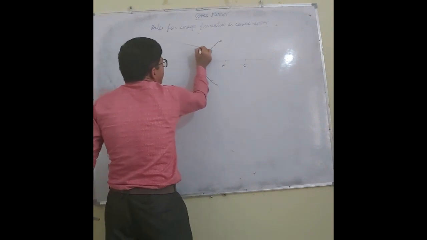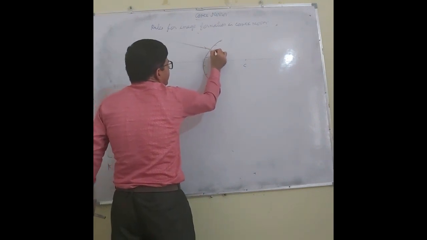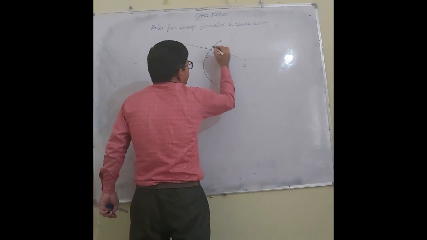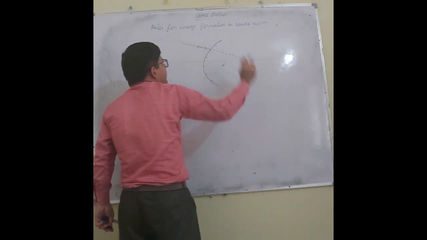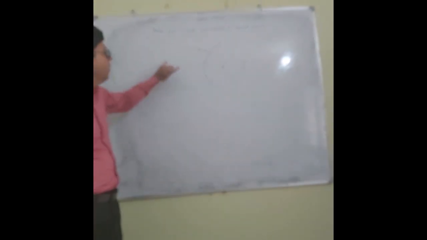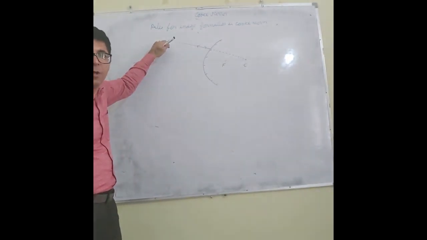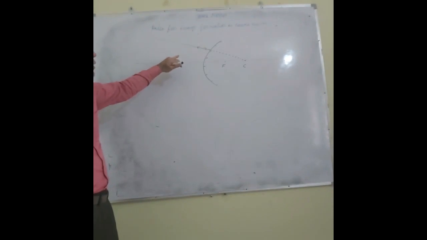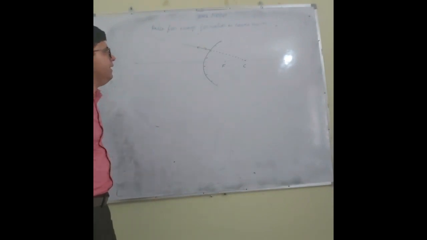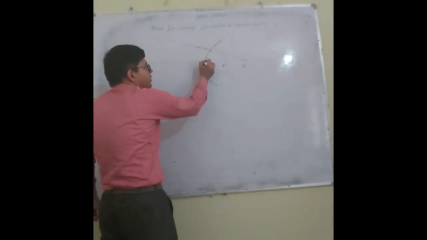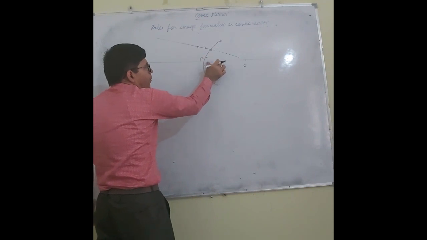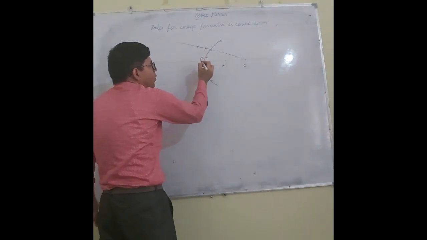If a ray of light is directed towards center of curvature, then it is reflected back along the same path. From which path it came? It reverses back to that path. So that point is the center of curvature. Remember, PF must be equal to FC.